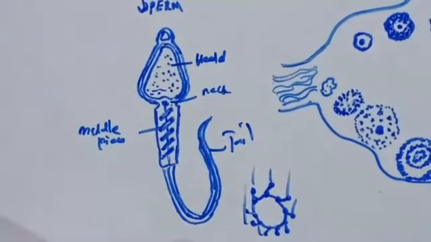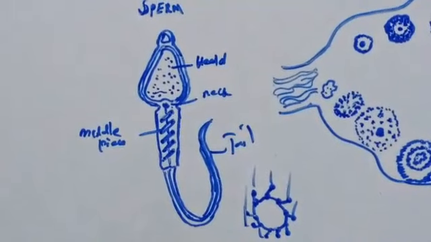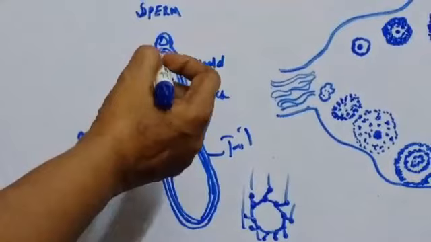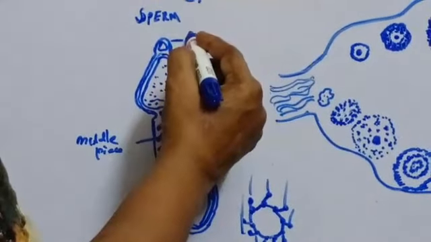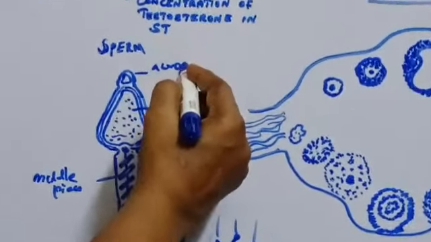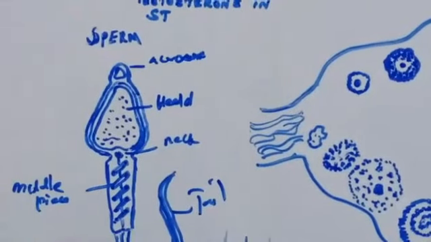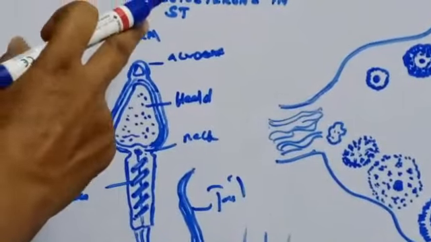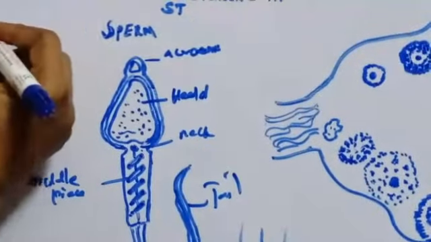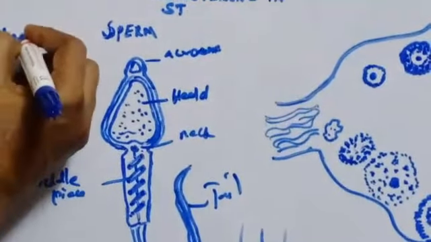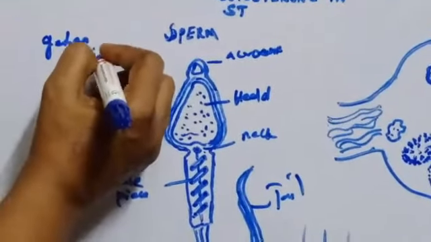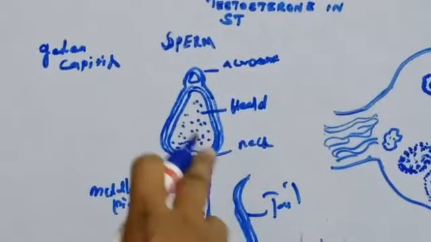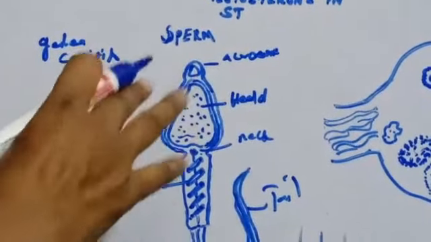First we'll see about the head. The head is covered by a cap called the acrosome cap, or otherwise called anterior nuclear cap, or galea capitis.